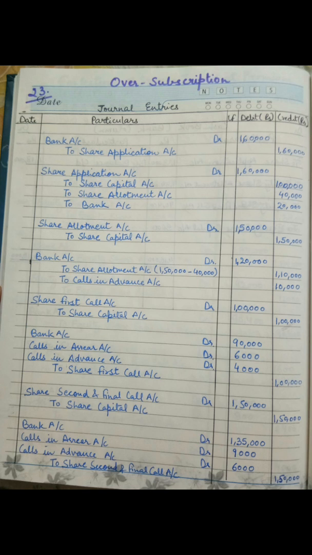Okay, now the next call has been made for the allotment money, share allotment account debit to share capital account, and for this 30 rupees has been asked per share by the company. So 30 rupees into 5,000 shares allotted gives 1,50,000 rupees, which is given on the debit and credit side. Now it's for the